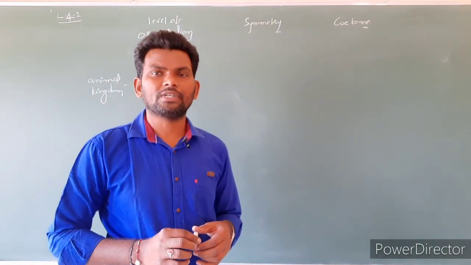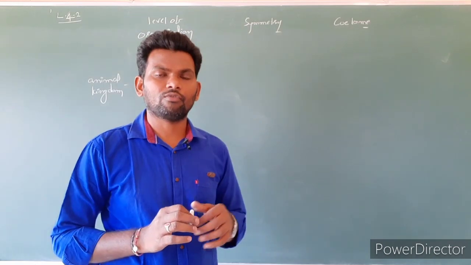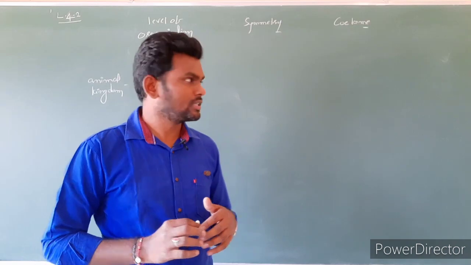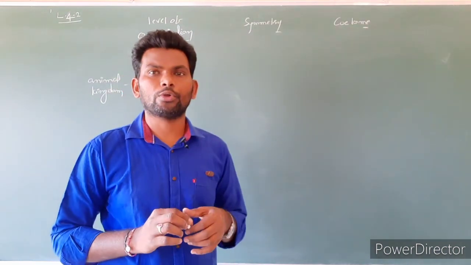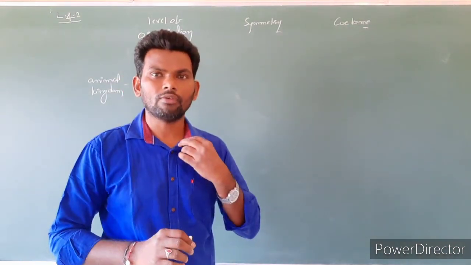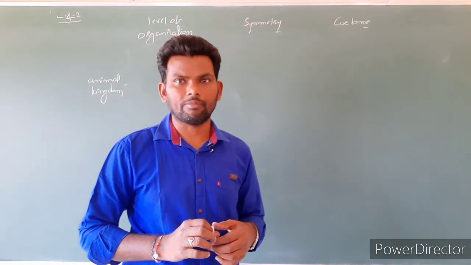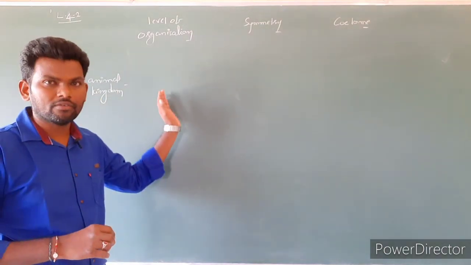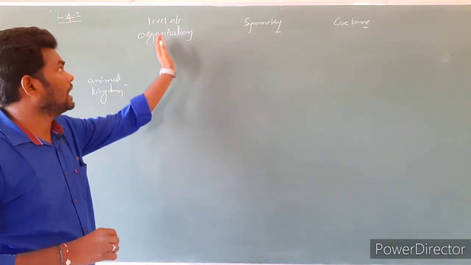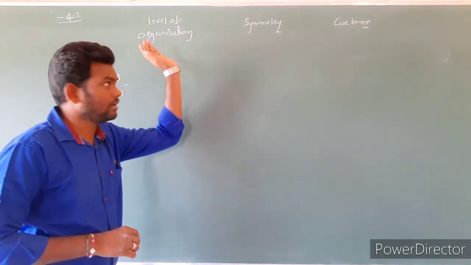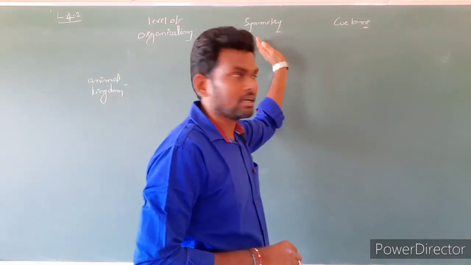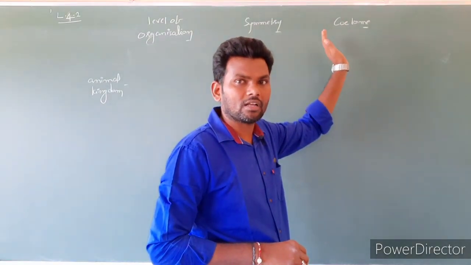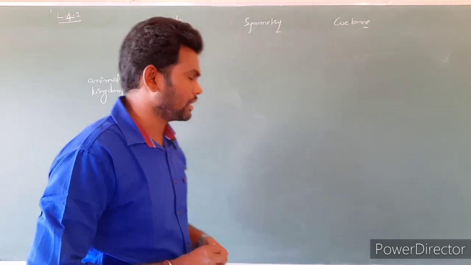Just now we discussed the entire fundamental characters of the animal kingdom, and let's see how these fundamental characters are going to be useful in classification of animals or the animal kingdom. Let's see here, this is the animal kingdom. In NCERT one chart is given. In the chart they consider level of organization as one character, symmetry also one character, and coelom. These are the three major characters they considered for classification of the animal kingdom.